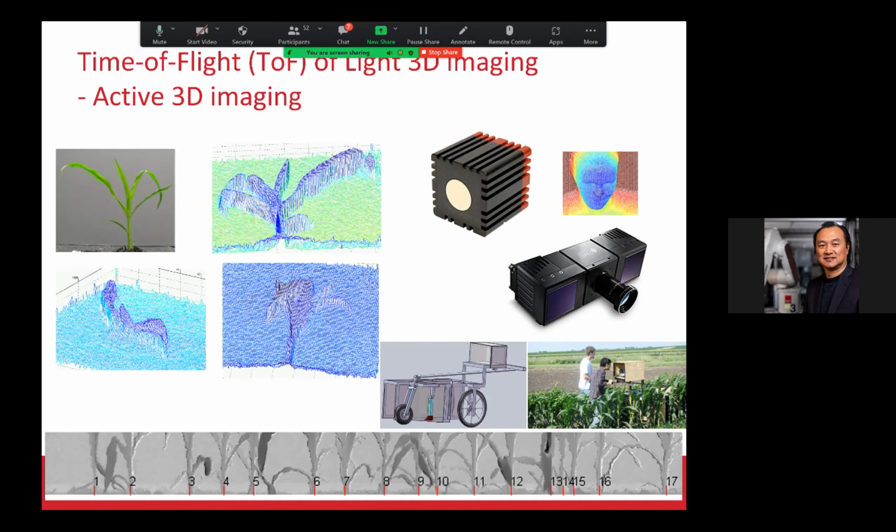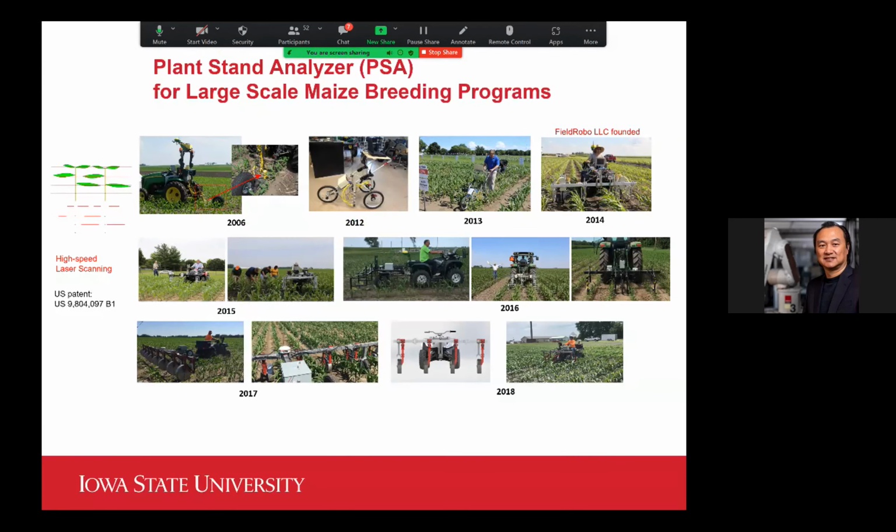But one day, I think it was in the year 2006, I was in the field looking at the corn plants and really thinking, do I have to really use cameras? Would there be other, simpler approaches? We want to detect the corn plants, right? We want to get the counts of the corn plants.